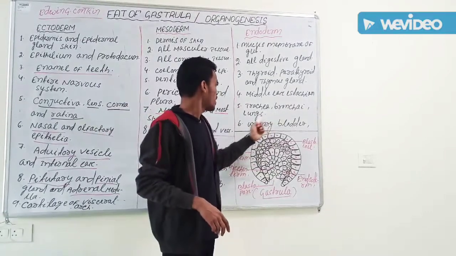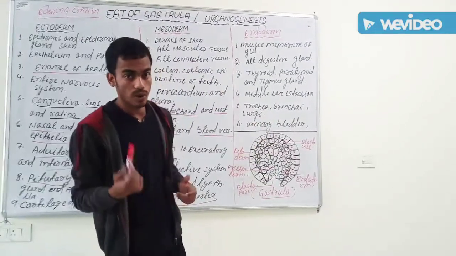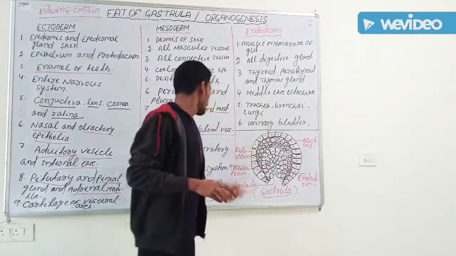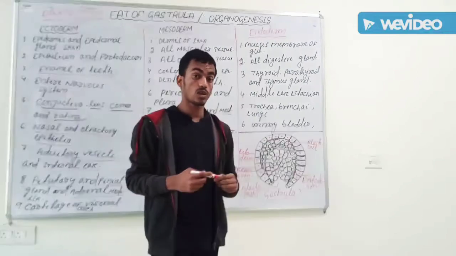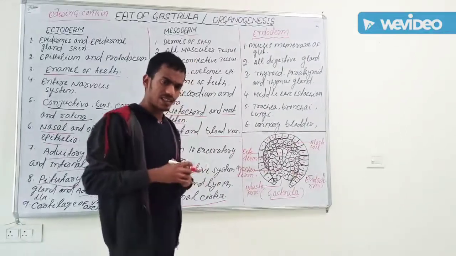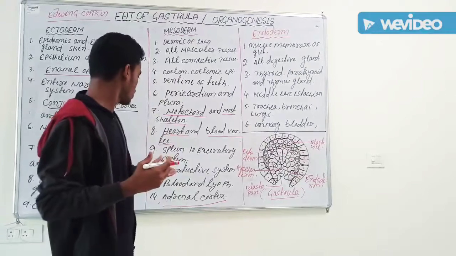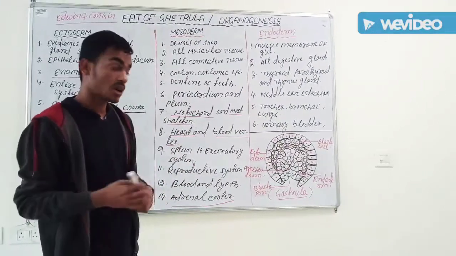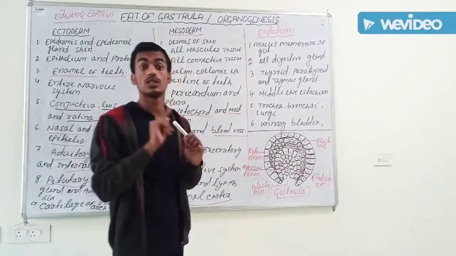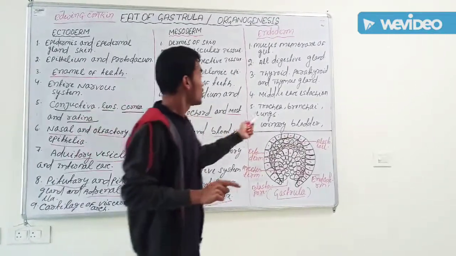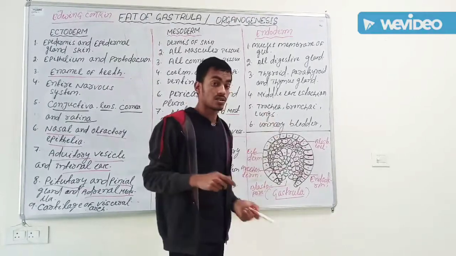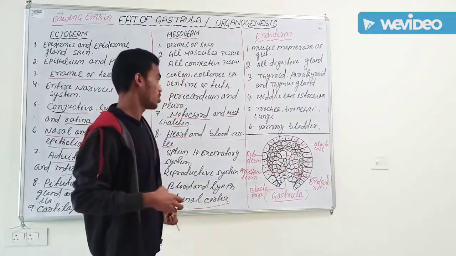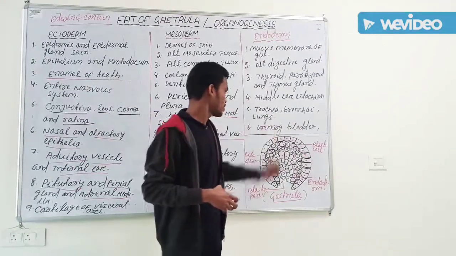Then trachea, bronchi and lungs. Not the whole respiratory system, only trachea, bronchi and lungs. Sometimes they ask, and you think all the visceral organs like kidney, digestive system, reproductive system all come from mesoderm, so the respiratory system also comes from mesoderm, but this is not right. Except trachea, bronchi and lungs, all visceral or internal organs come from mesoderm. These come from endoderm.